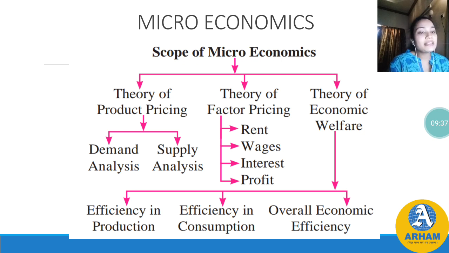Economic efficiency involves 3 efficiencies: efficiency in production, efficiency in consumption and overall economic efficiency. Now, what is meant by efficiency in production? Efficiency in production means producing the maximum possible amount of goods and services from the given amount of resources. आपका प्रोडक्शन ज़्यादा कब होगा, जब आपके पास जितना रिसोर्सेस अवेलेबल है उसमें से आप ज़्यादा से ज़्यादा आउटपुट निकालें, ज़्यादा से ज़्यादा चीज़ें प्रोड्यूस करने की कोशिश करें. When you will be able to produce the maximum possible goods and services, then only it would be efficiency in production.